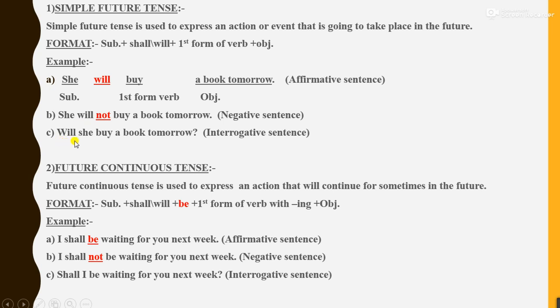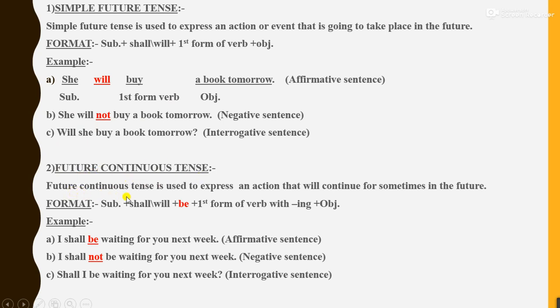Number C. The interrogative sentence. How is the interrogative sentence formed? The auxiliary verb shall or will comes in the beginning. Will she buy a book tomorrow? And then at the end, question mark. This is an interrogative sentence. Now we'll see the future continuous tense.